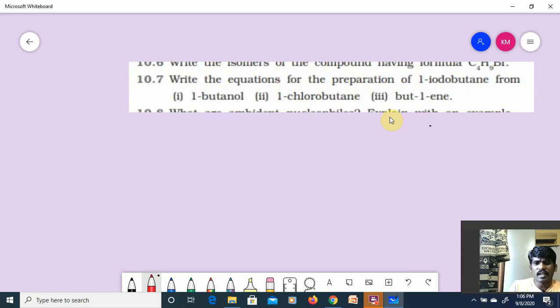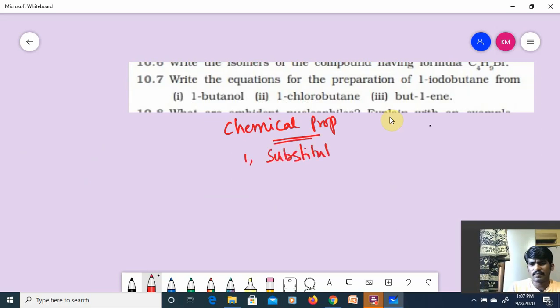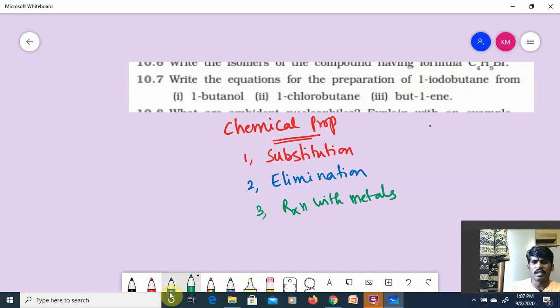The first is substitution reactions. The second is elimination reactions. The third is reaction with metals.